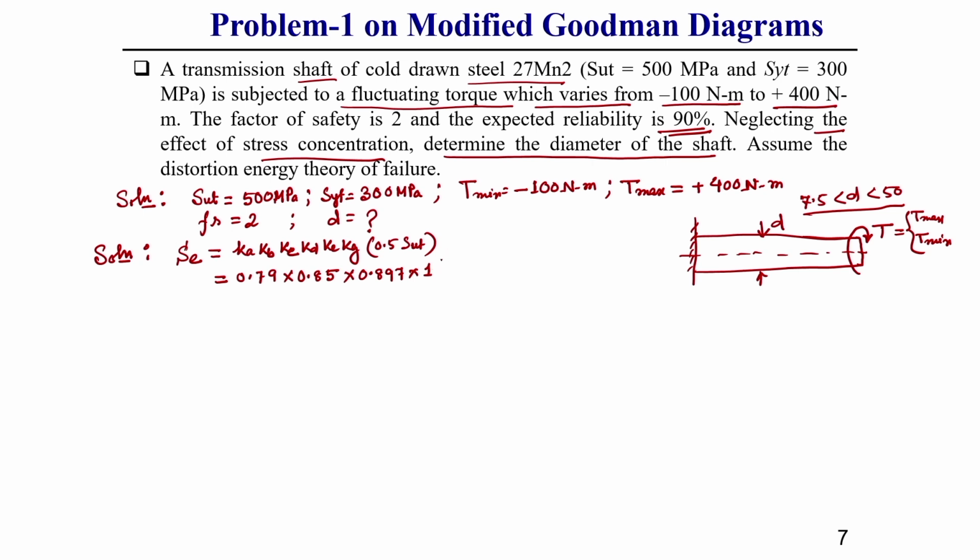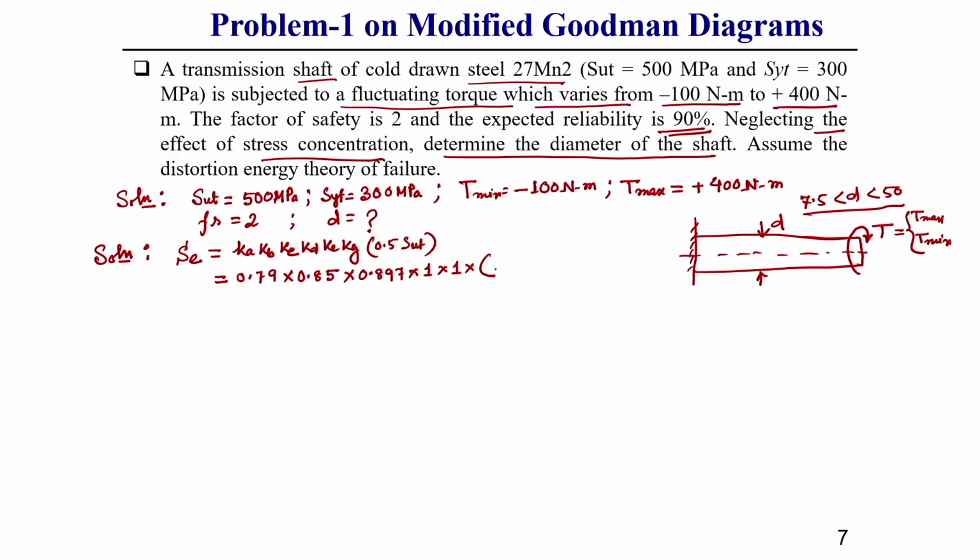Here the stress concentration factor is also neglected. Other factors are neglected, that is why we are calculating like this. Once we use the distortion energy theory, there we will incorporate the value of Kg. How the Kg value for the torsional case will come, I will show you.